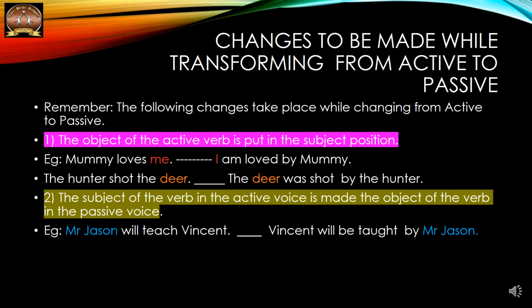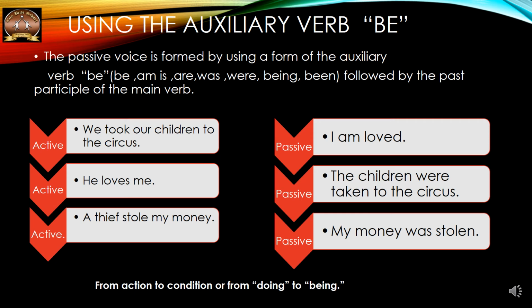Since the object of a verb in the active voice becomes the subject of the passive form, it follows that only transitive verbs can be used in the passive voice, because an intransitive verb has no object. Now here understand the use of the auxiliary verb be, like be, am, is, are, was, were, being, been. When we are converting a sentence from active to passive, they are all followed by the past participle of the main verb.